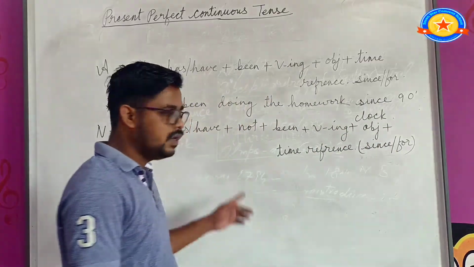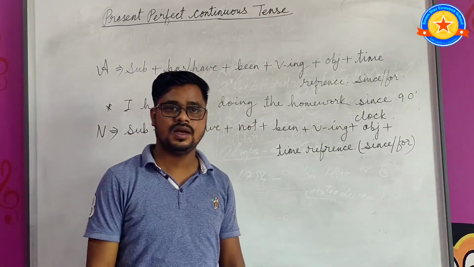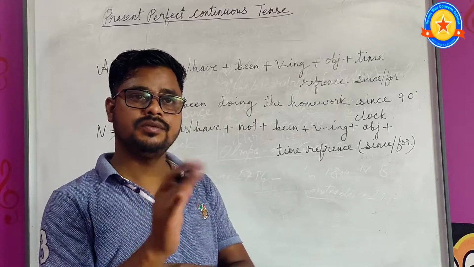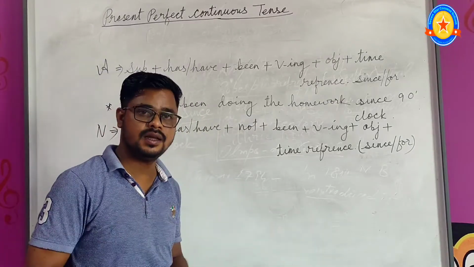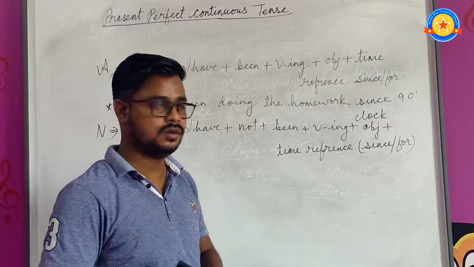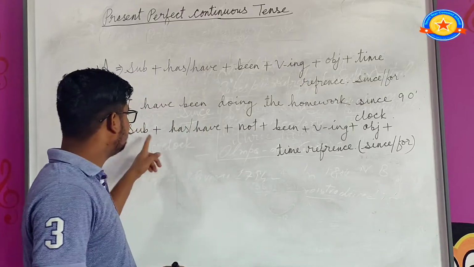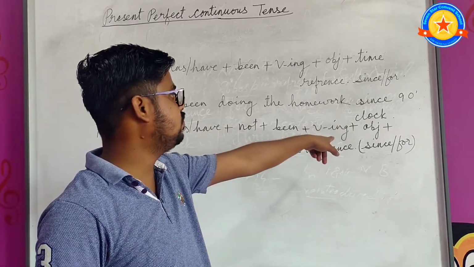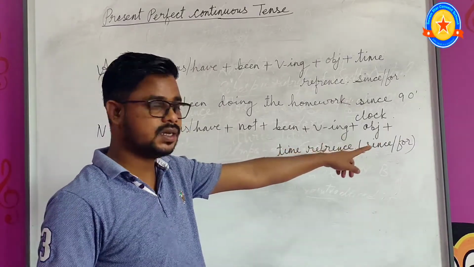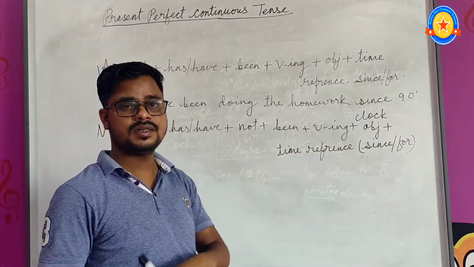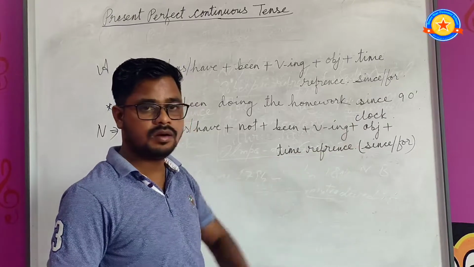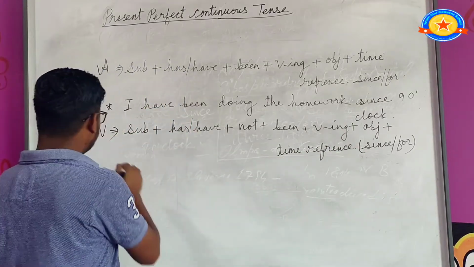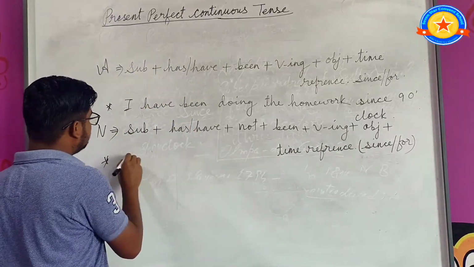So in negative sentence, I have told you before also that not is used. So subject plus has or have plus not plus been plus verb ing form plus object plus time reference, that means since or for.